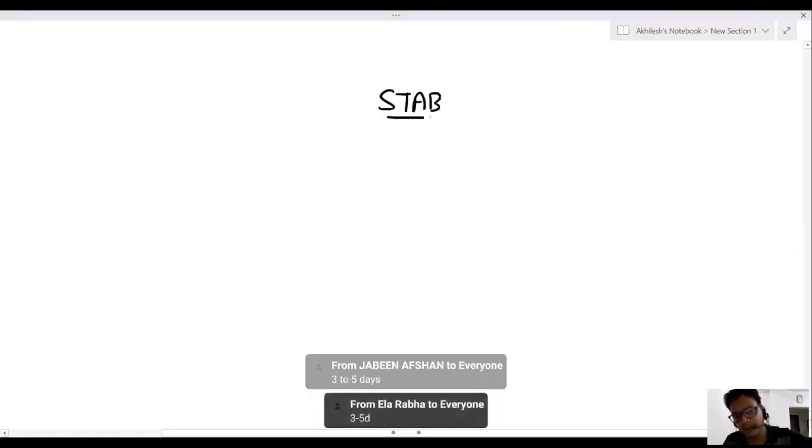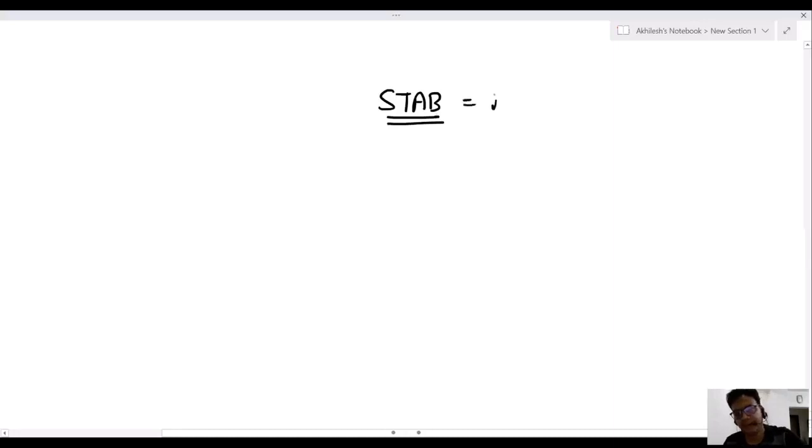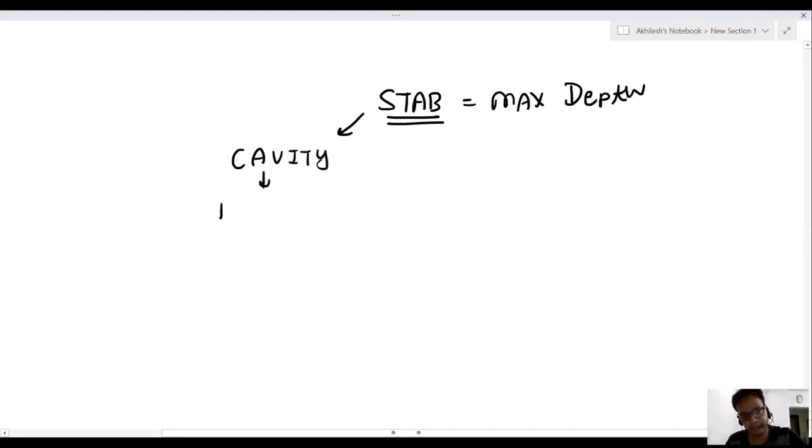As I told you, the maximum dimension is depth, perpendicular to the skin surface. If the stab goes into a cavity, it is known as a penetrating wound.